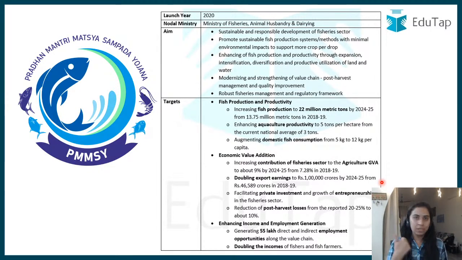For 2 reasons. In the objective paper they can ask it directly, in a fill-up-the-blank form or in your direct question, and if you are able to recall it and a question comes on blue economy, if you quote this, it will make your answer beautiful. Beautiful as in scoring. Okay, so do read it please.